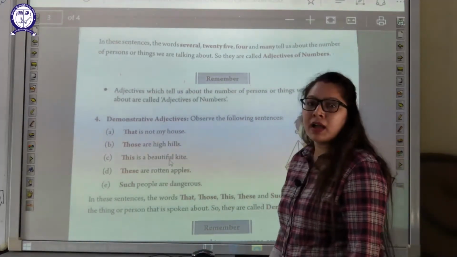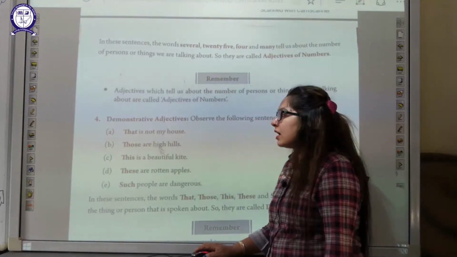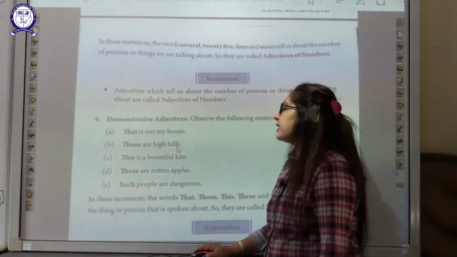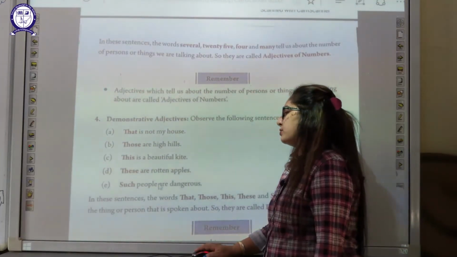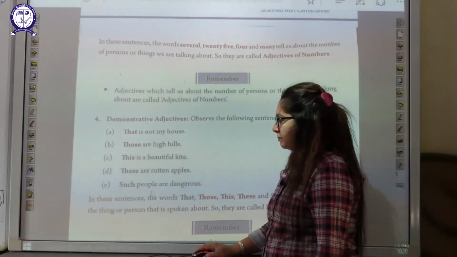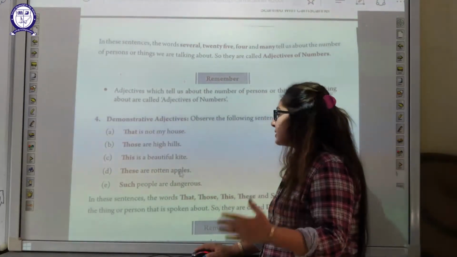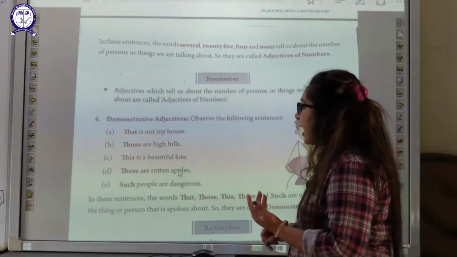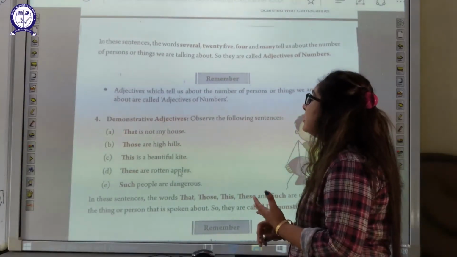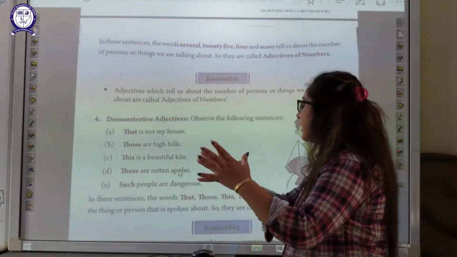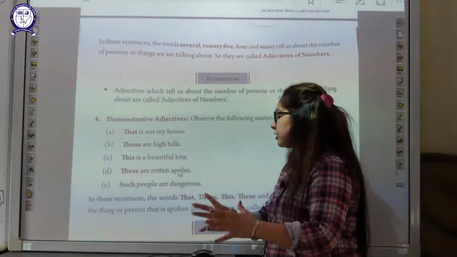Now we'll go to the demonstrative adjectives. That is not my house. Those are high heels. This is a beautiful kite. These are roasted apples. Such people are dangerous. In these sentences, what have you noticed? The words that, those, this, these and such are used to point out the things or persons that are spoken about.